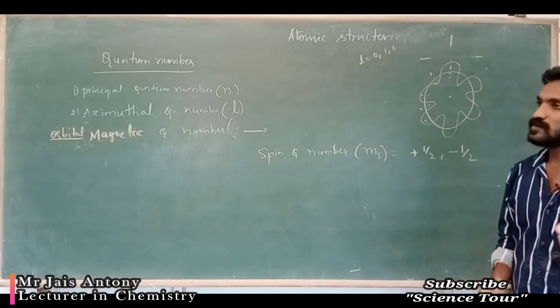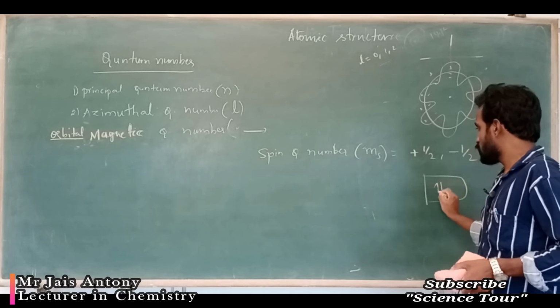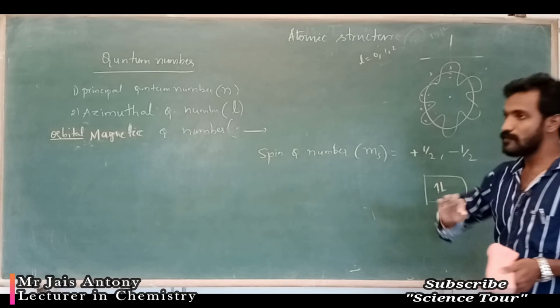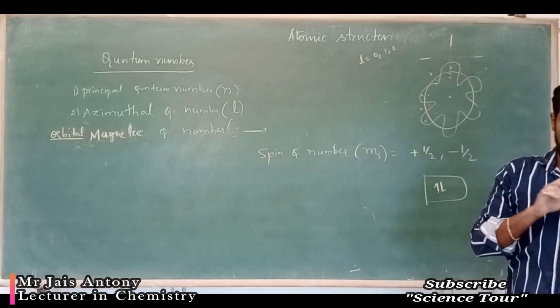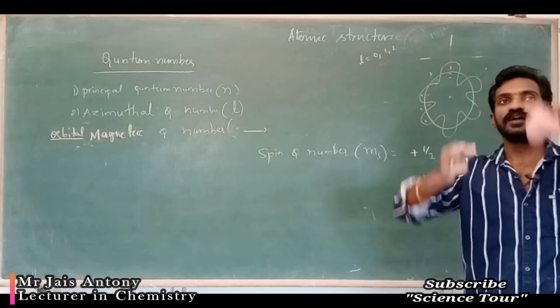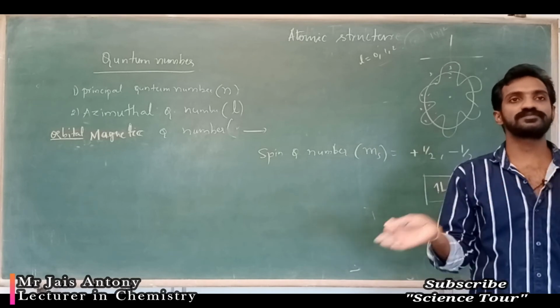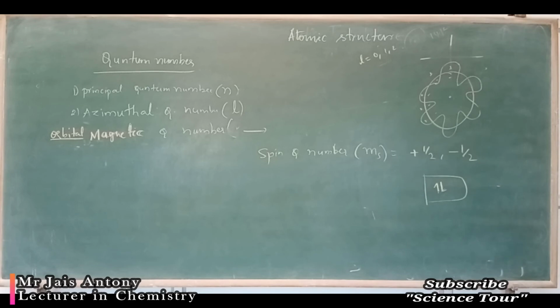So for example, an orbital contains 2 electrons, one is represented like this, another one is, that means one is plus half, another one is minus half. One electron in the orbital jumps to plus half and the other electron jumps to minus half, like that it spins, okay. Orbital spin is given by spin quantum number ms.